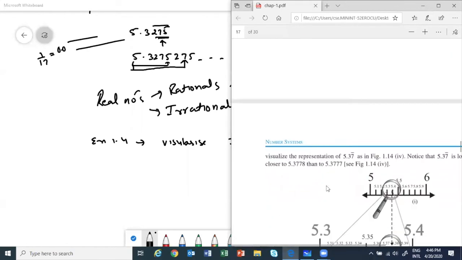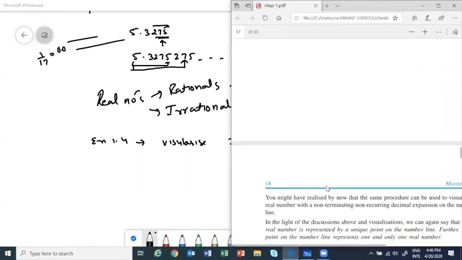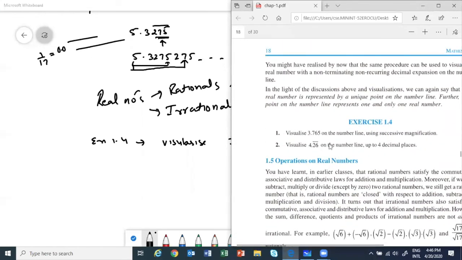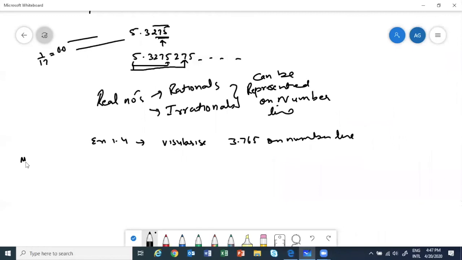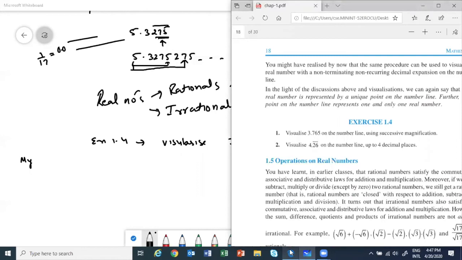For those of you who don't have it, I'm just opening the exercise. See, Tasneem, the second question: visualize 4.26 bar on the number line up to 4 decimal places. So just note down the questions, all those who don't have the book. Otherwise, you can go to mywayteaching.com. My website is there. Please note down.